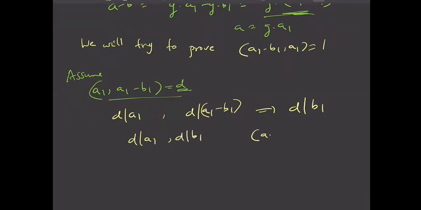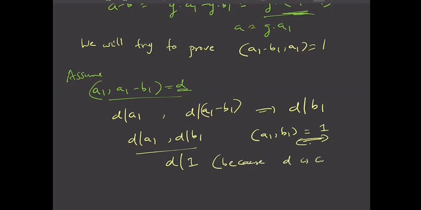But we know that GCD of A1 and B1 is nothing but 1, right? We know this. So you can see that D must divide 1, because D is a common divisor of A1 and B1.